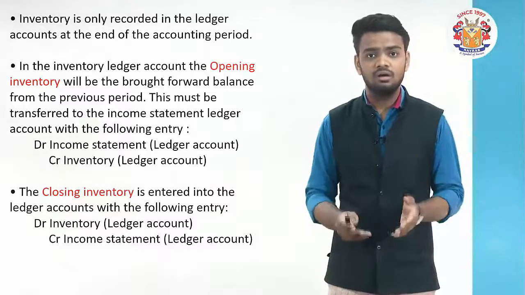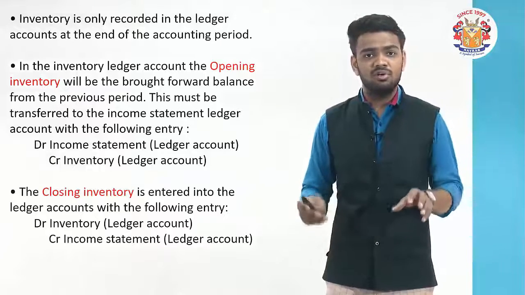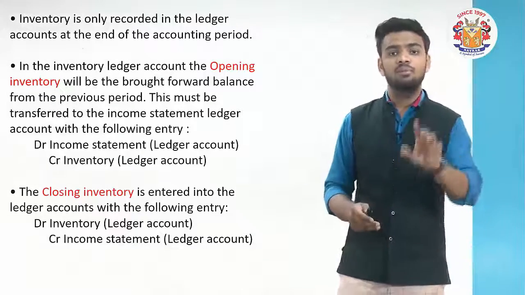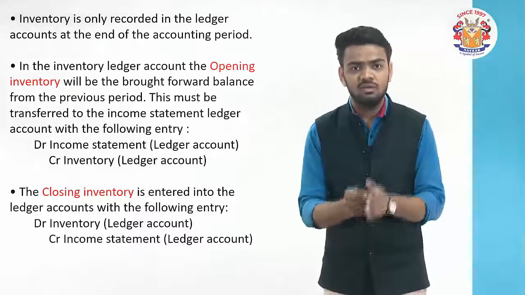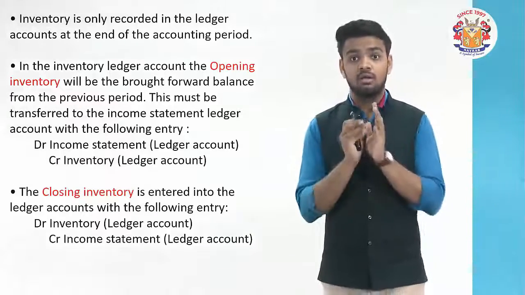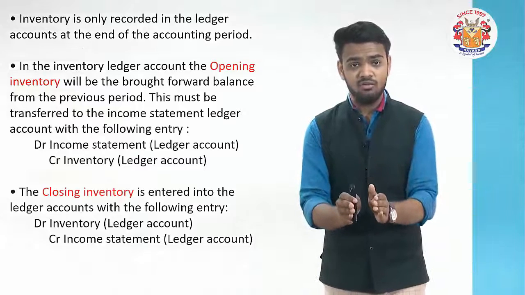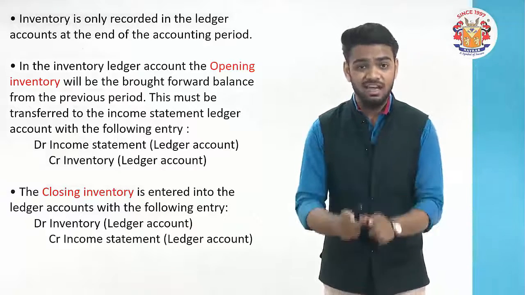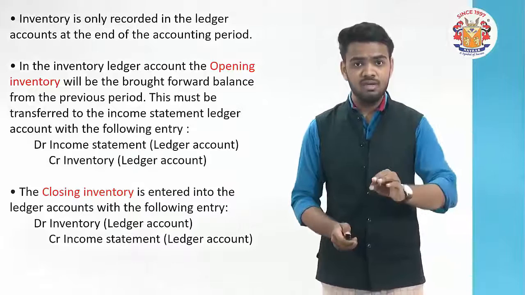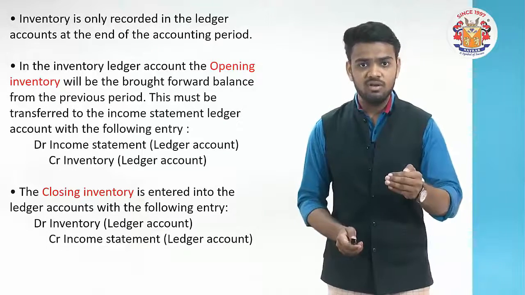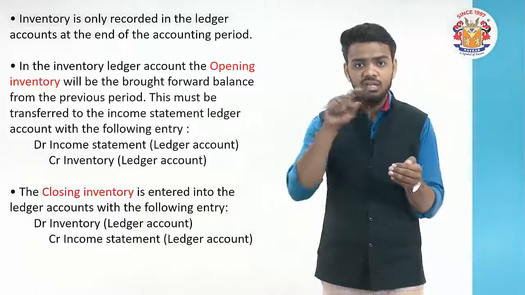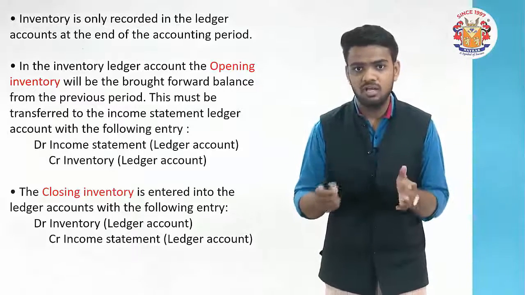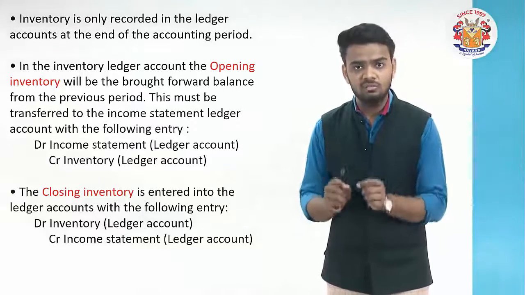Another, we say, sales and purchase at the year end are taken to the income statement. How? When we purchased, we debited the purchase and credited the cash or supplier. Throughout the year, whatever purchases go on and on, there will be some total of the purchase. At the end of the year, the total purchase will be credited and the income statement will become debit instead. Because in the purchase account, you will find the balance total, but you are not going to carry forward or bring forward a balance. You will take it to the income statement.